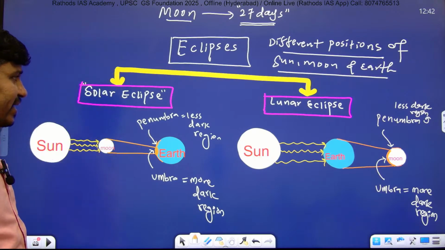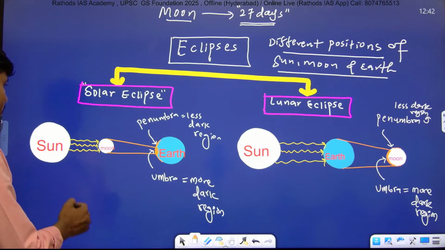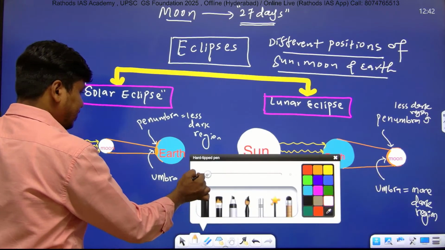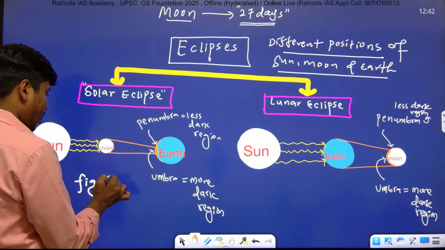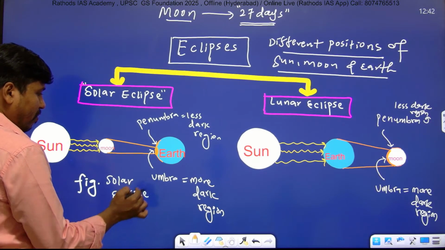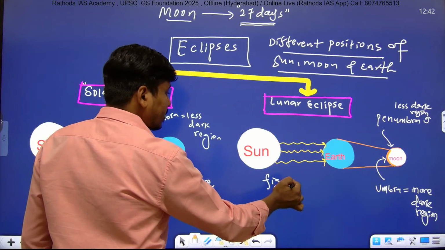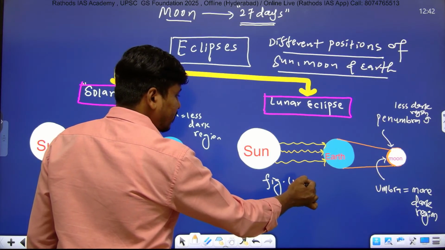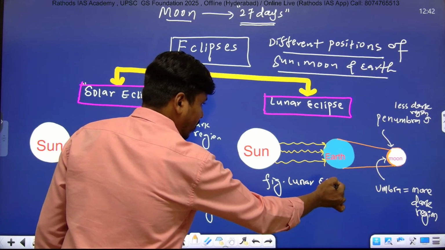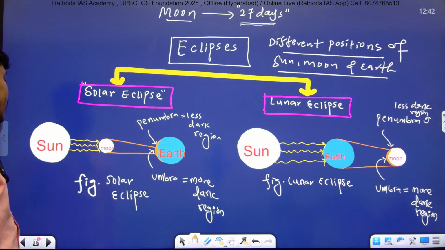Write down below solar eclipse. And whenever you draw a diagram, you should not forget to mention the figure name: lunar eclipse and solar eclipse.